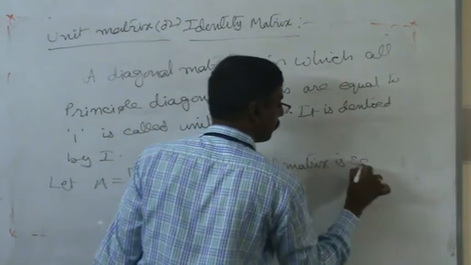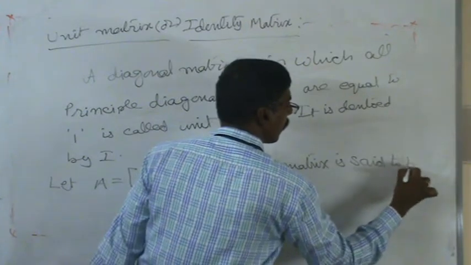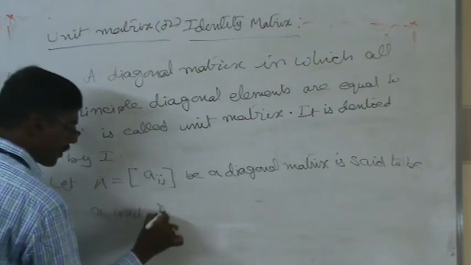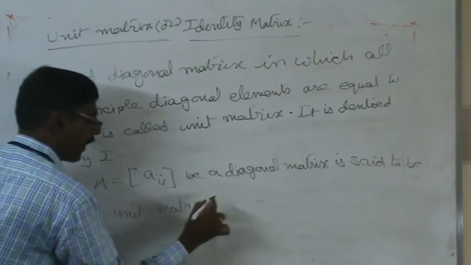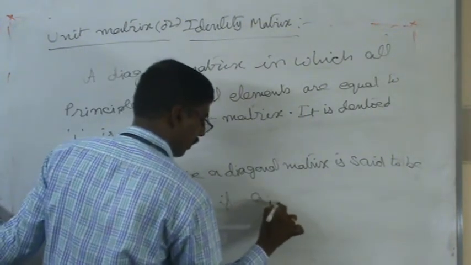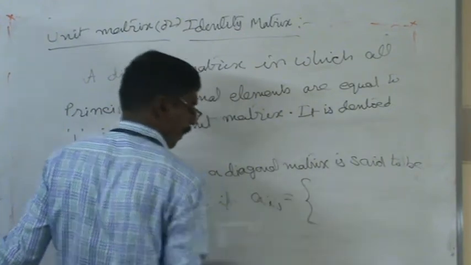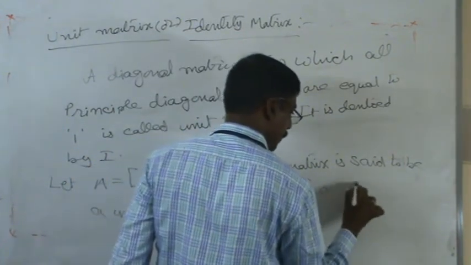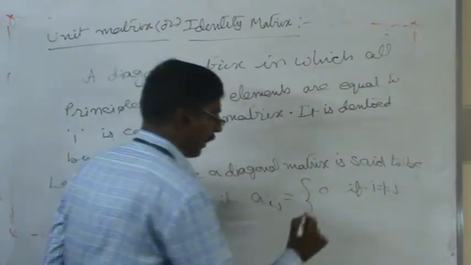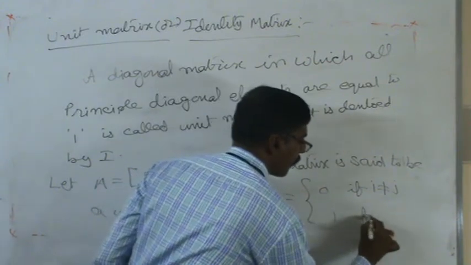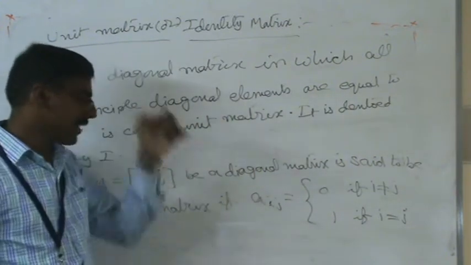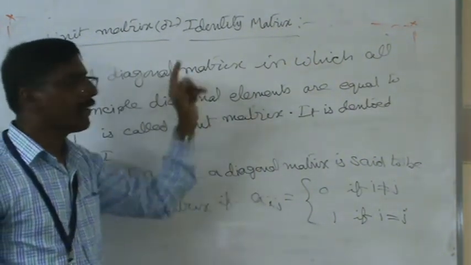It is said to be a unit matrix if Aij = 0 when i does not equal j, and Aij = 1 when i equals j. The value should be 1. This is the general standard formula of unit matrix.